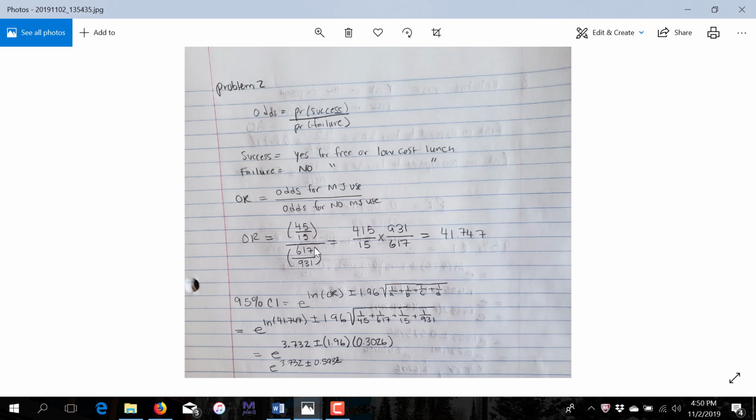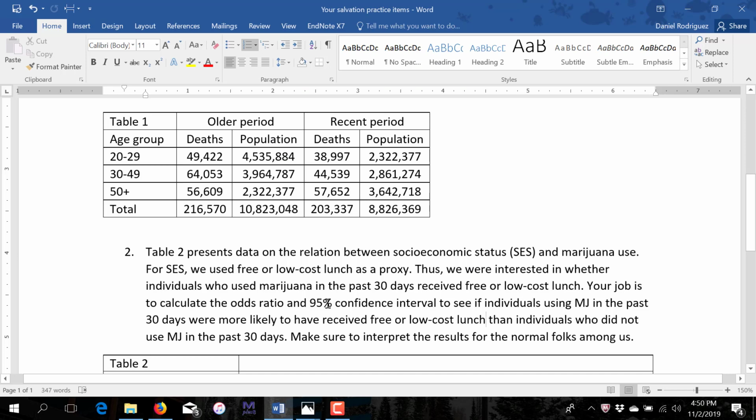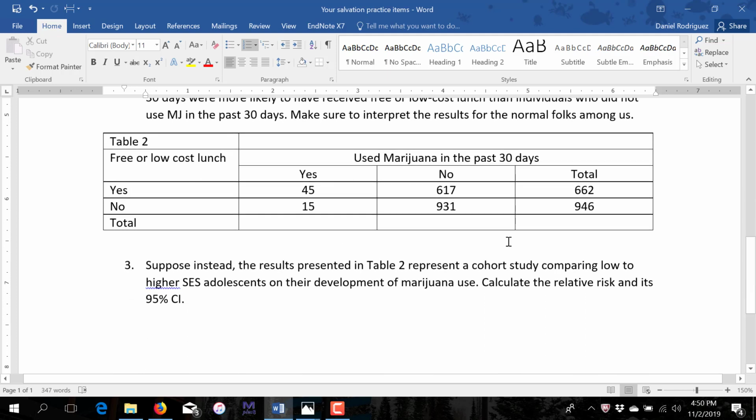When we calculate it, you'll see here, appealing to our table, these are the individuals who used marijuana, and among those, 45 had low SES based on free or low-cost lunch status, and 15 didn't. So success would be these 45, and 15 would be the failures. I noted them as probability, but to get the probability, we divide by totals, but we're just not going to do that. We can just use the actual values within each of these cells.